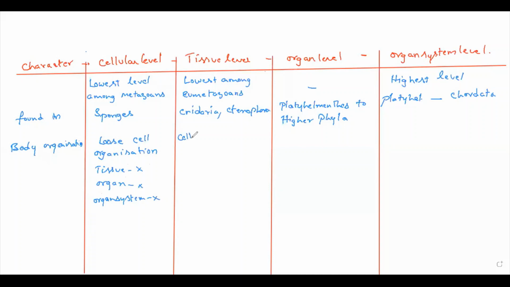Here cells are grouped together to form tissues. Here cells are present, tissue is present, organs are present, and organ system is also present.